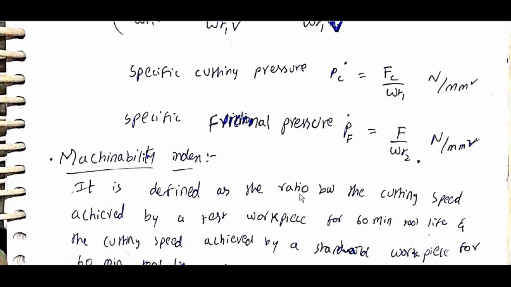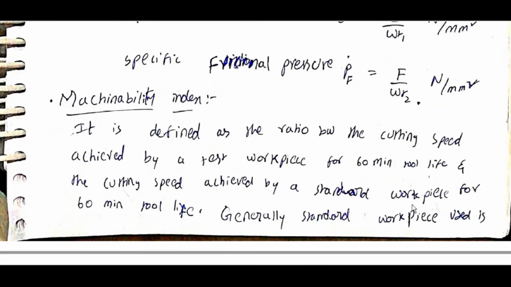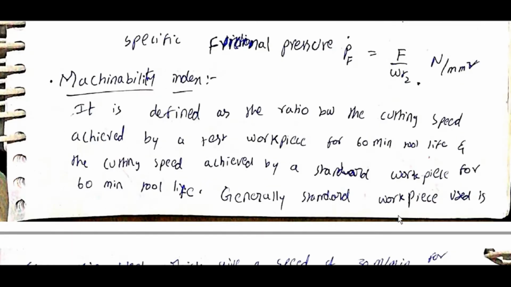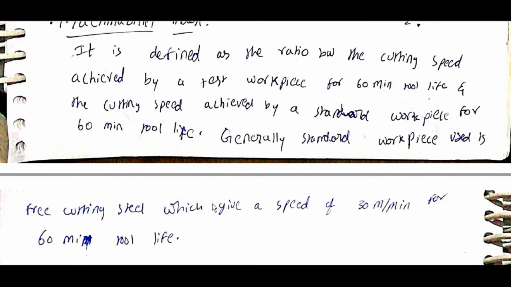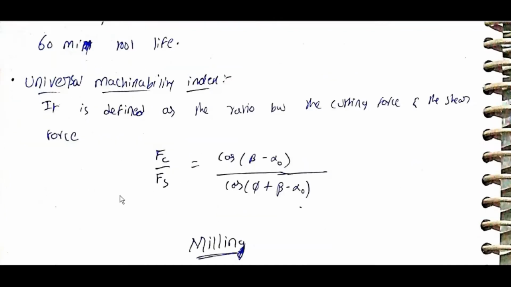t1 gets cancelled. Machinability index is defined as the ratio of cutting speed achieved by a test workpiece for 60-minute tool life to the cutting speed achieved by a standard workpiece for 60-minute tool life. Generally, the standard workpiece used is free cutting steel, which gives a speed of 30 meters per minute for 60-minute tool life. Universal machinability index is defined as the ratio between cutting force and shear force: Fc by Fs is equal to cos of (beta minus alpha O) by cos of (phi plus beta minus alpha O).